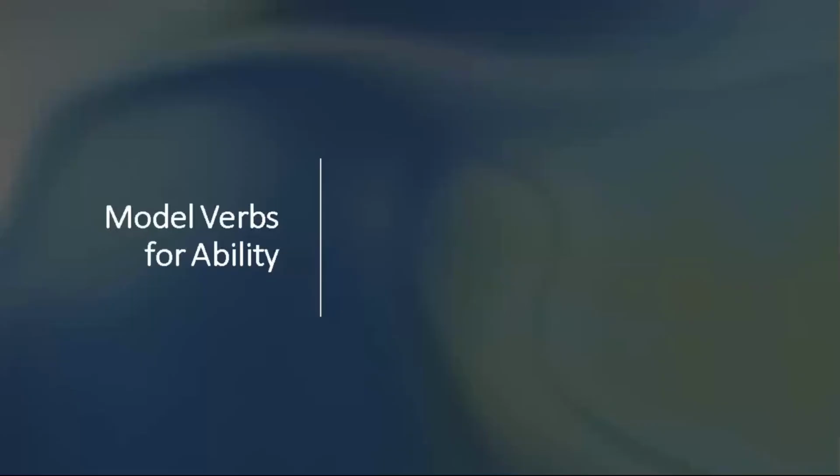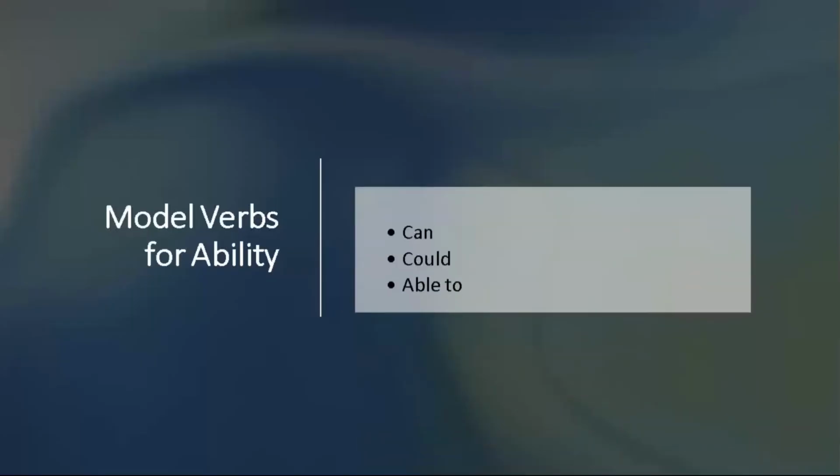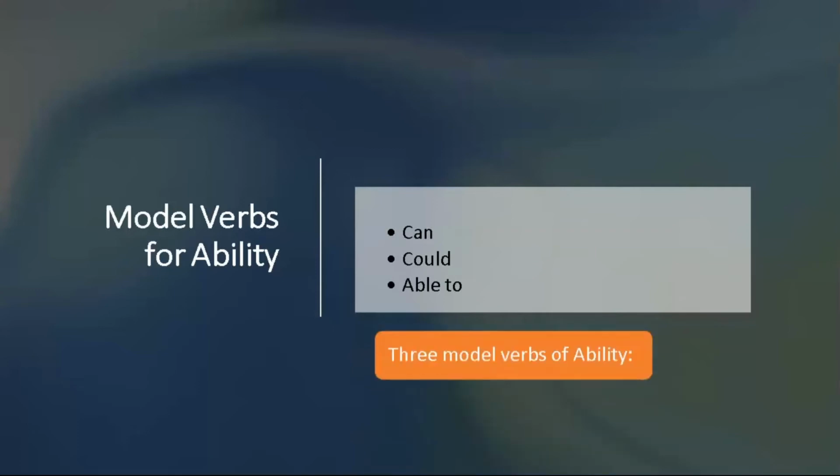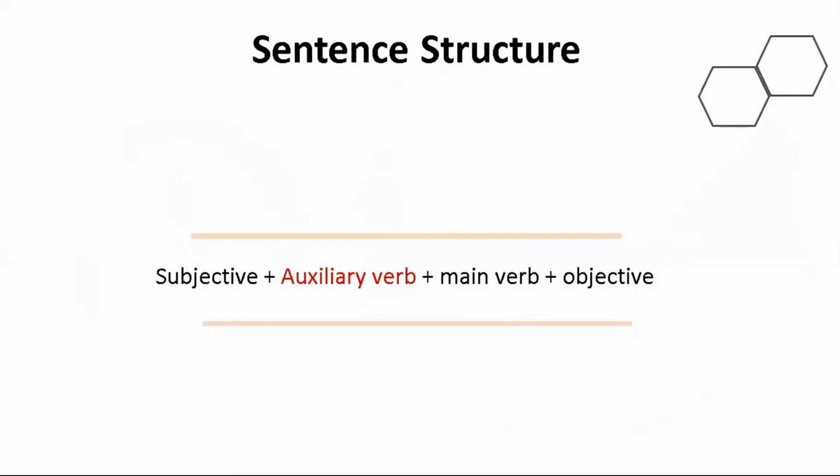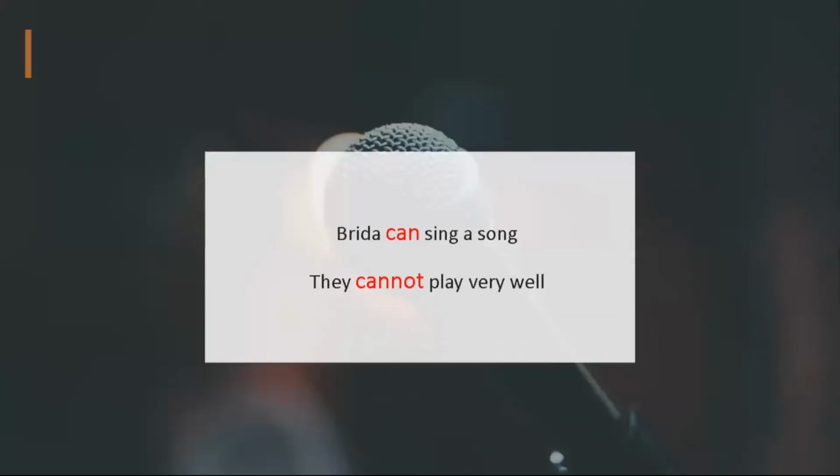Now we have to see the modal verbs for ability, which includes can, could, able to. Now, what is can? We use can and can't to discuss someone's skills and ability, or we can use can and cannot to talk about the ability to do something at a specific time. In a present tense structure, can is subject plus auxiliary verb, which is a modal verb, plus main verb plus object. Now we have to see some examples.